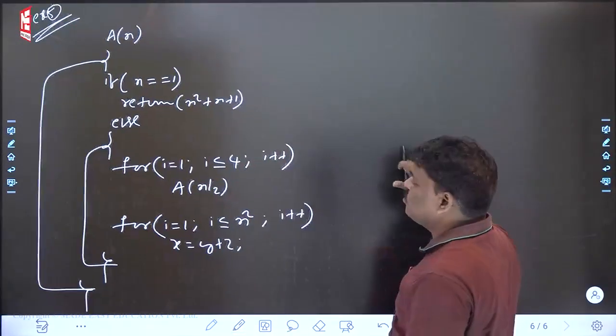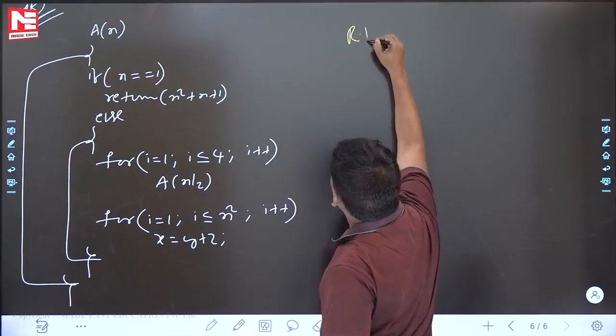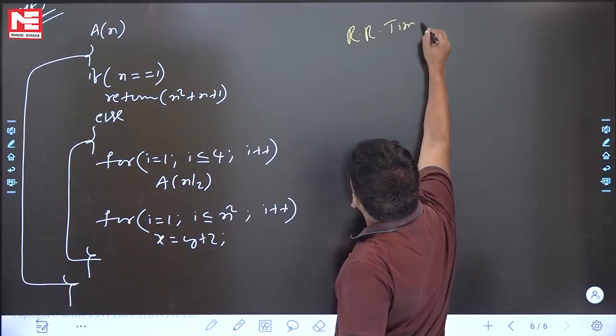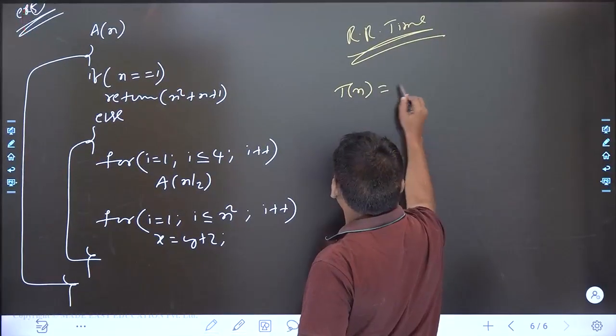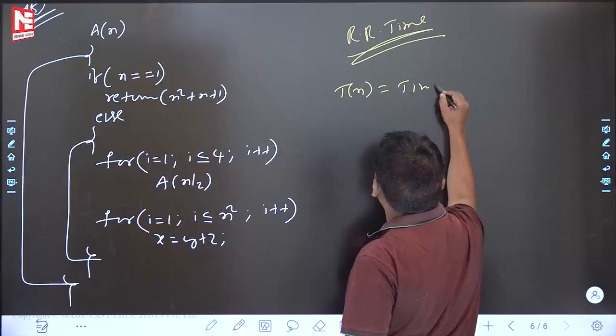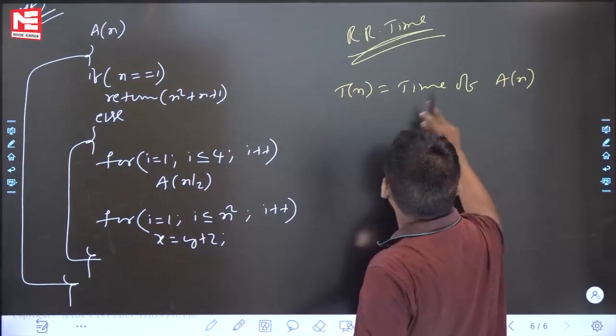For this recursive program, time complexity, how? What is the first step? Recurrence relation for time. Not only that, you have to define first, so that you will get more clarity. T(n) is equal to what? Time of A(n). If you are okay, T(n) is equal to time of A(n).